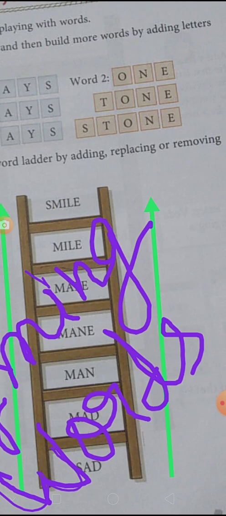Now take up one example: smile. The same sound of words is called rhyming words. So smile, the same sound is tile. Another word, the second word I am taking here, men. Men's rhyming word is pan. Third is mad. Mad, sad.